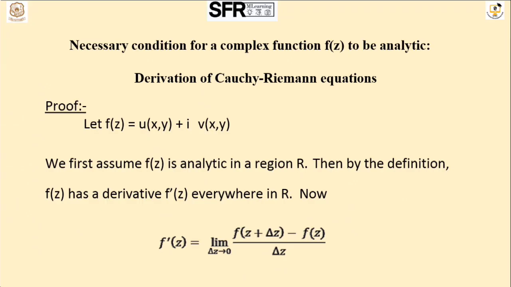For the proof, I am taking one complex function f of z equal to u of x comma y plus i v of x comma y. First I assume it is analytic in the region R. Then by the definition, f of z has the derivative f dash of z. So we need to find the derivative of f of z, that is f dash of z is equal to the limit as delta z tends to 0 of f of z plus delta z minus f of z divided by delta z.